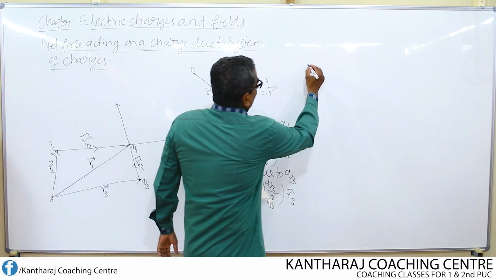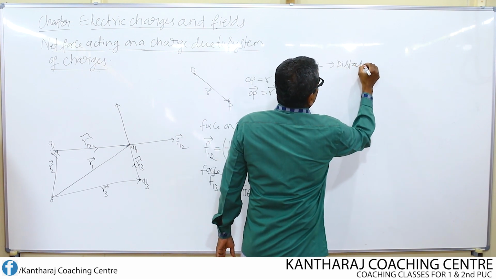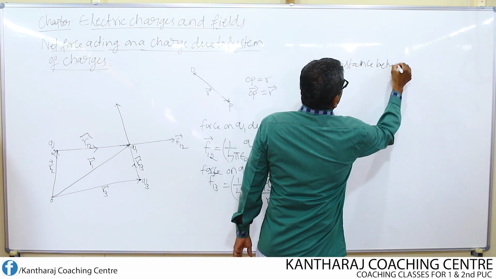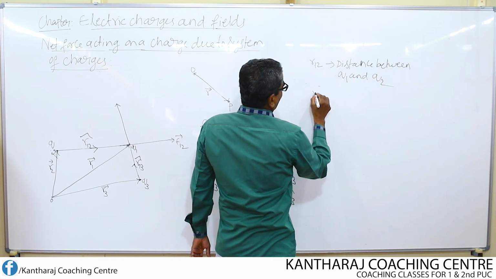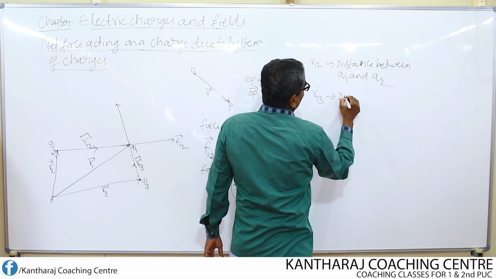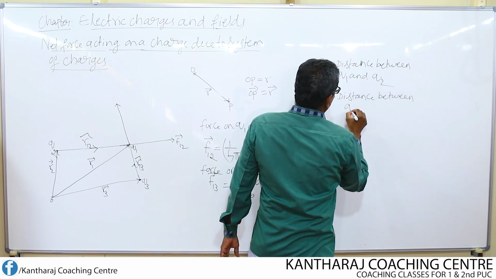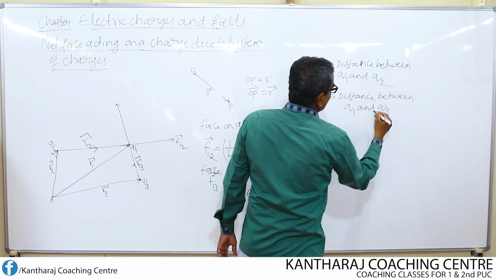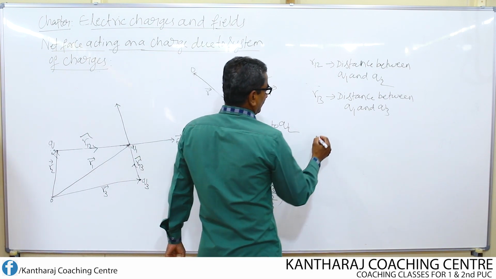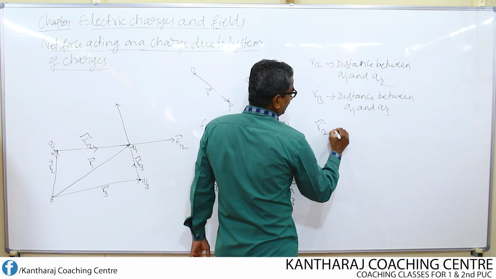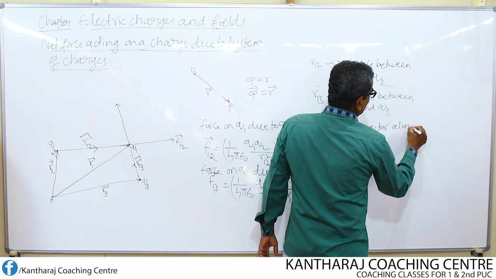So, R12 is nothing but the distance between Q1 and Q2, whereas R13 is nothing but the distance between Q1 and Q3. But what about R12 cap and R13 cap? R12 cap is nothing but the unit vector along the direction of the force.